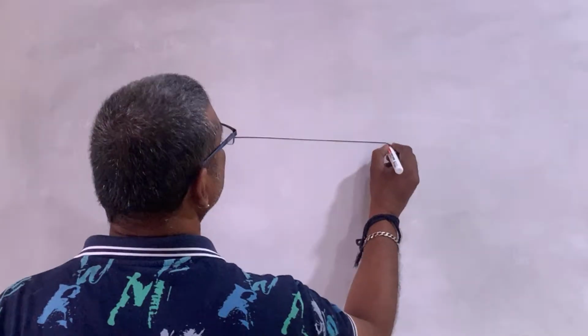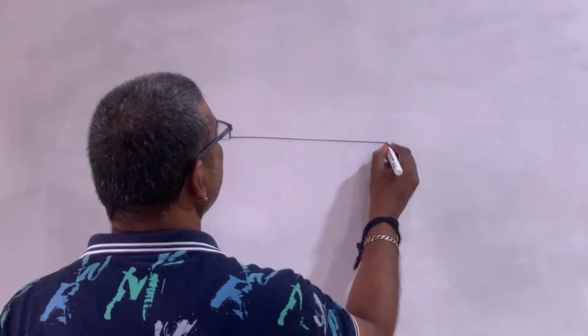So in order to define a line segment, first we need to define a line. What is a line? Then from the line, a part of a line which is having two endpoints is called a line segment. So a line segment is a part of a line which is having two endpoints. Okay? Now next one.